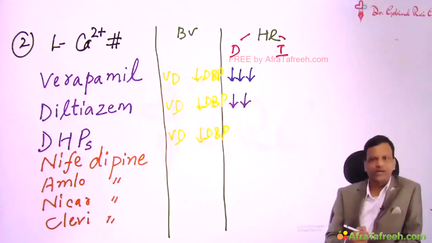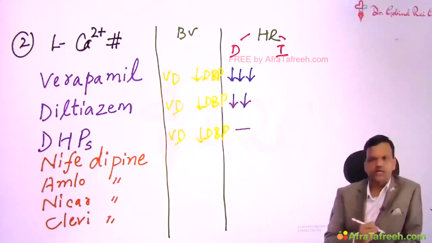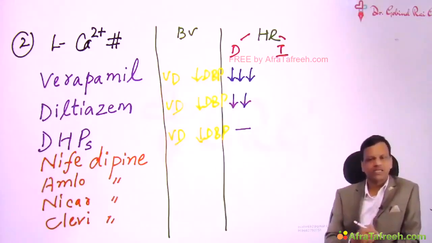Now dihydropyridines, the special point is they do not block calcium channels in the heart. Dihydropyridines block calcium channels in the blood vessels, but they have no effect on the heart. So that means they have no direct effect on heart rate. Verapamil and diltiazem decrease heart rate by direct action. Dipins have no effect by direct action.